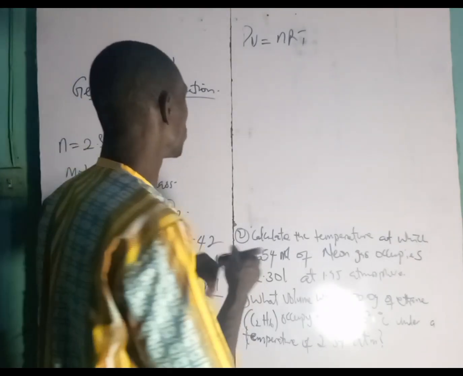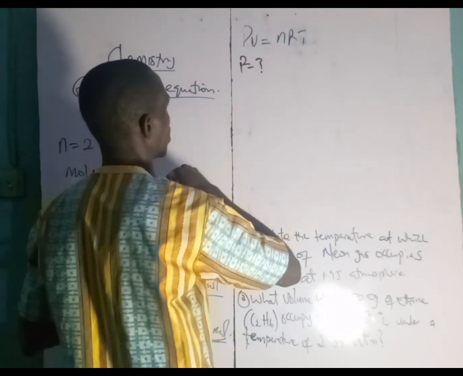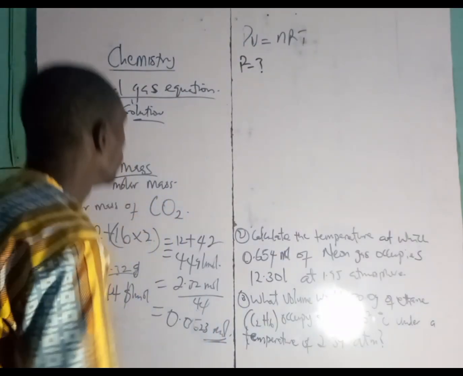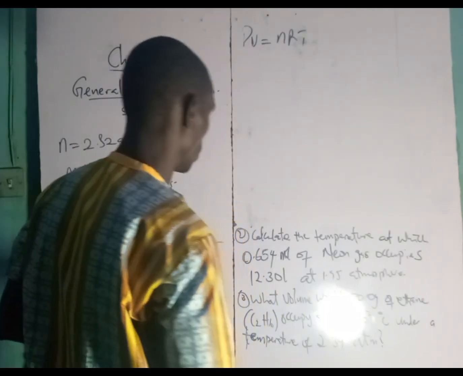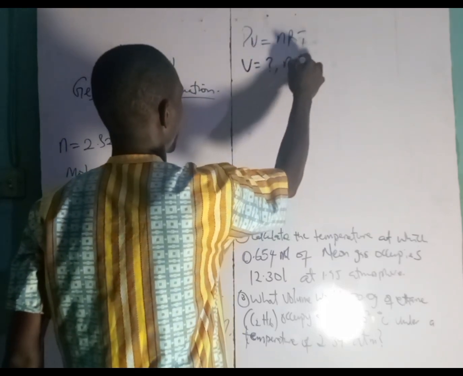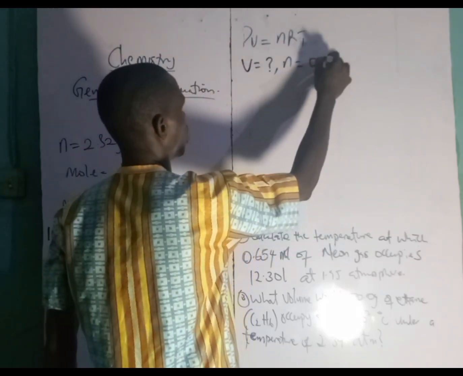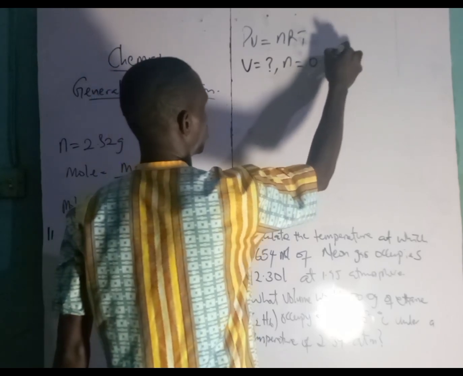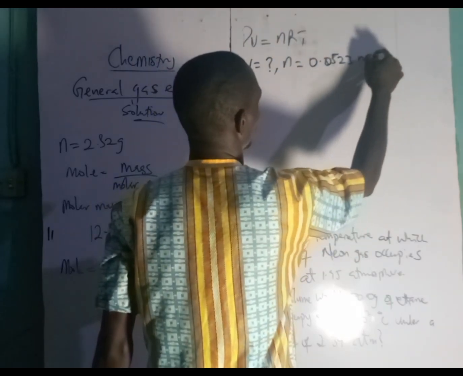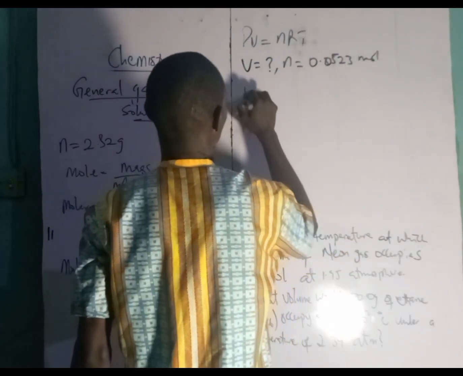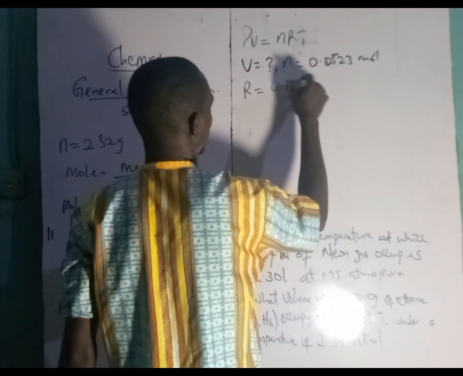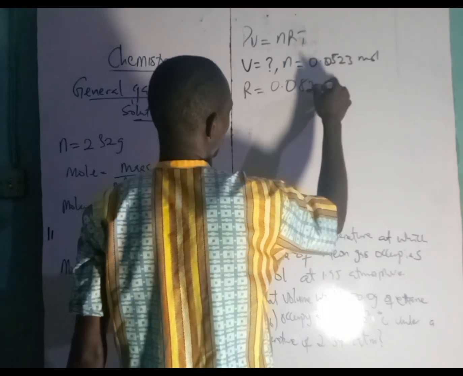Don't forget that we have to find V. Oh, sorry, we have to find the volume. We have to find the volume. Our N now is 0.0523 mole. Then don't forget I told us that the R that we're going to use is 0.082.